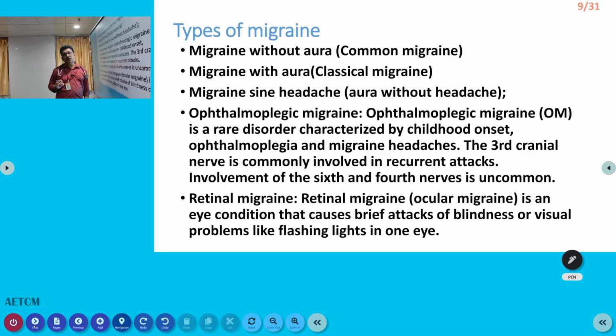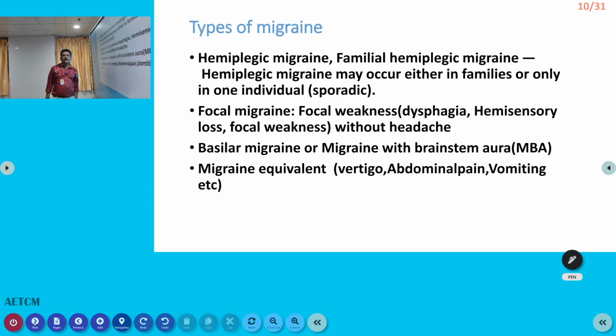So this is one of the most important presentations, because these patients can come to the emergency room with acute visual loss. We know that many dangerous conditions can produce acute visual loss, but migraine is not that dangerous a condition. The advantage is that the patient will have previous experience of these symptoms. Suddenly the patient loses his vision for a few minutes, then regains complete vision. Sometimes it will be followed by severe headache. So we can consider it a type of migraine. This is called retinal migraine.